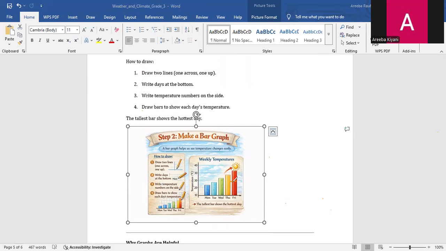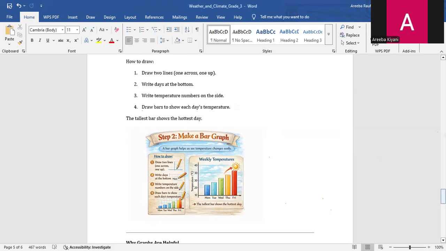It lies between this. And for Saturday, suppose it lies at 35. So here's the bar of Saturday, and it is the tallest of all. It means Saturday is hotter than the other days. This is basically an example. You can make it according to your assignment.